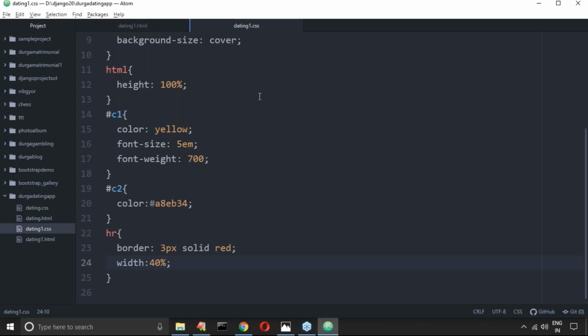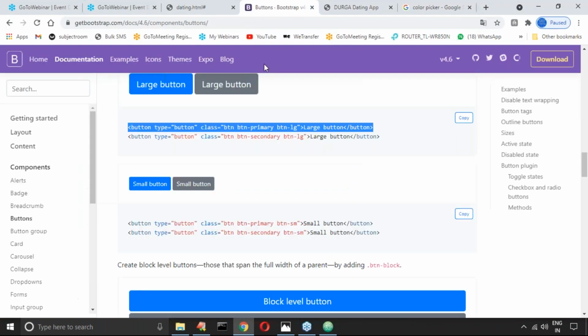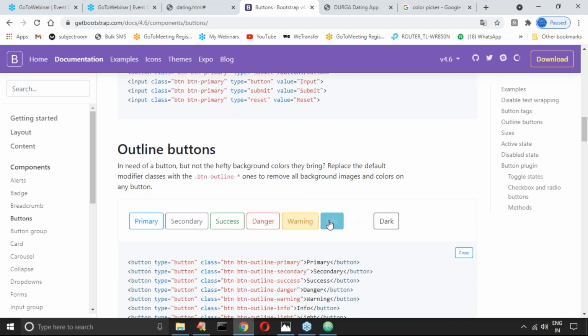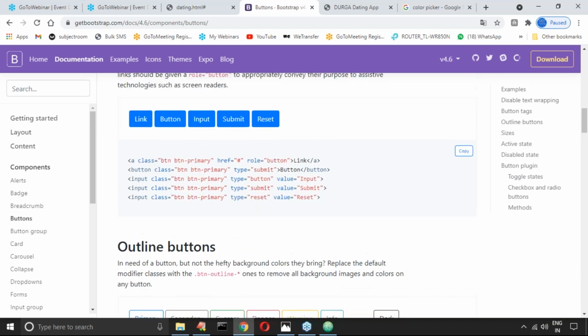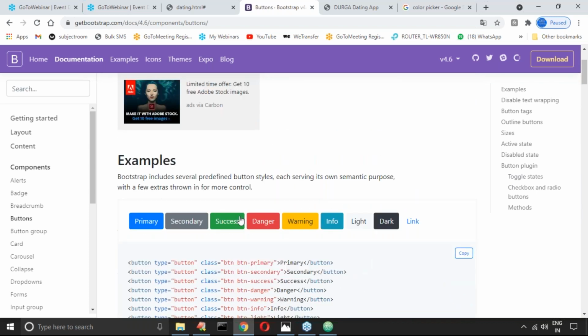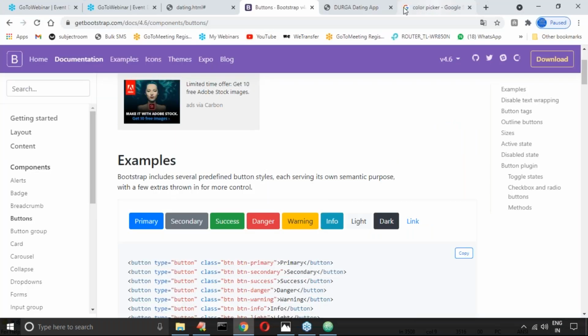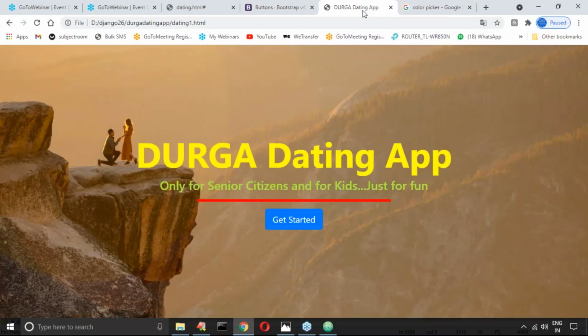Now, Bootstrap buttons. What types of buttons are there? Warning, success, secondary. Success is the green button. Is it okay? Yeah, seems to be okay.